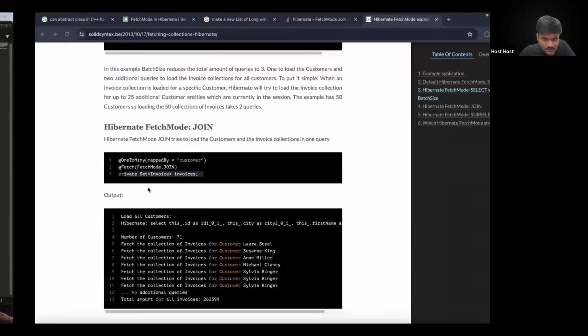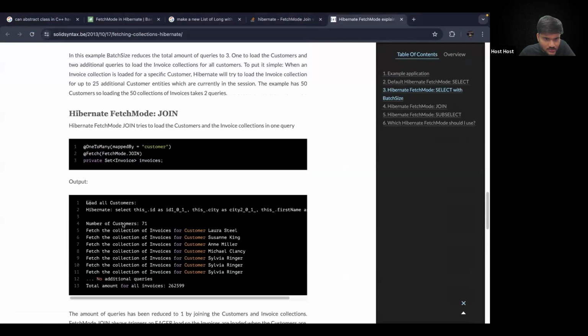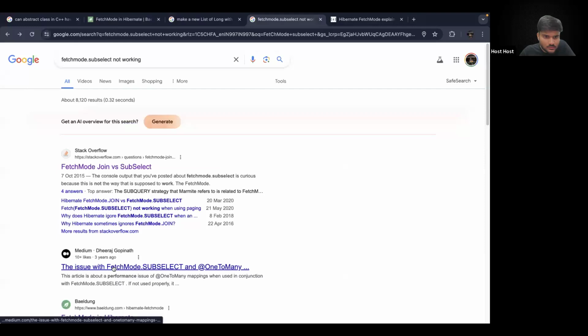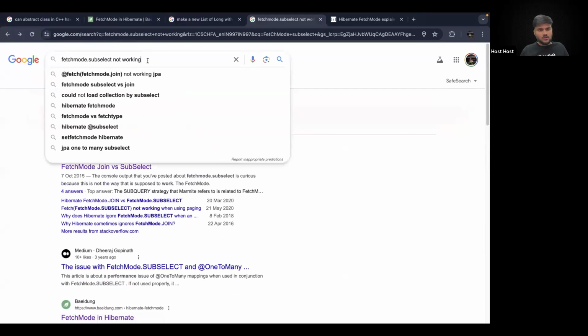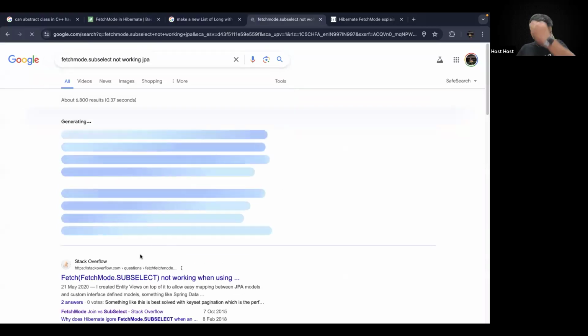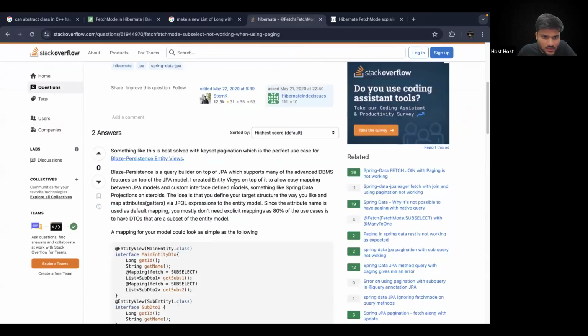We're missing something very small. Let's see. We have fetch mode. We have set defined. Let's see what else. Not working. JPA. Let's see. Fetch mode subselect not working. Okay. So I guess they have a similar kind of problem.